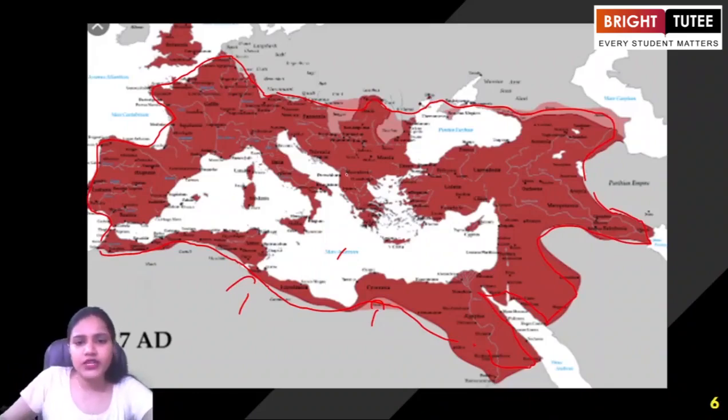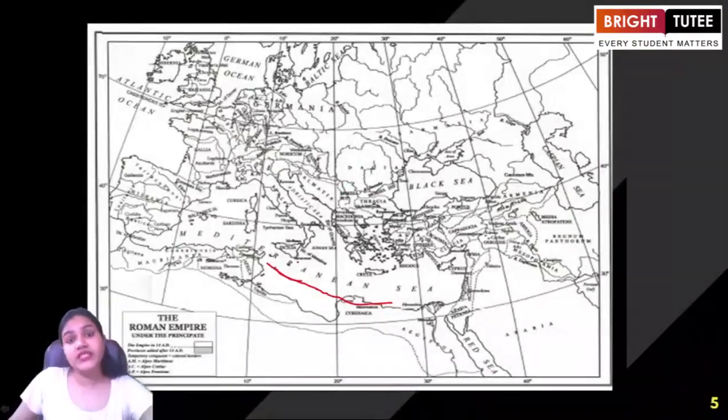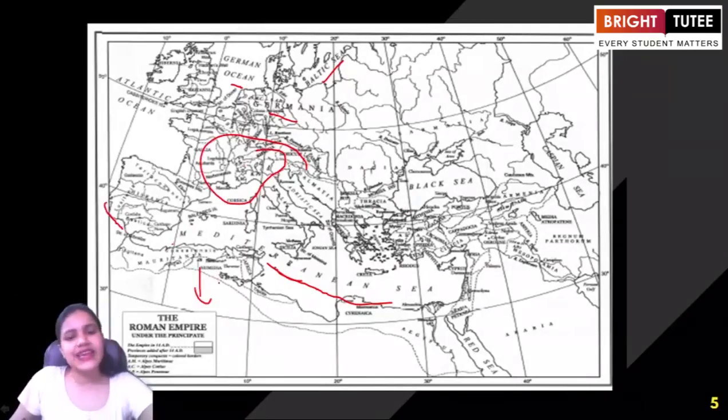For example, when we are talking about the Mediterranean Sea, just look at the map. This is the Mediterranean Sea. This is the Baltic Sea. This is the German Ocean. This is the region of Germania. These regions were quite important, so you need to focus on the map, right? Since the ancient period, the Roman Empire kept on extending, kept on expanding. These were the major regions here, the Black Sea.